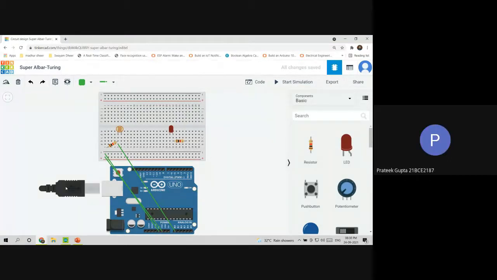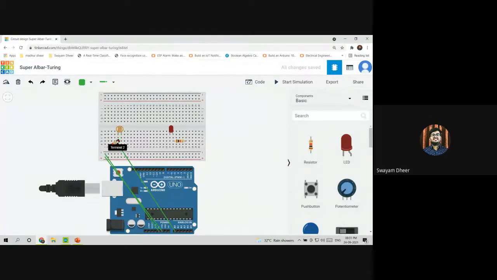Yes, Pratik. I was just asking that now we will connect the resistor to the 5 volt. Yeah, wait, I'll do that. Akansha was asking something. Can you just repeat if 5 volt is to be connected to the positive terminal or the negative terminal? Here I've connected the ground to the positive one. It doesn't matter, you can connect it to any. It will be fine if you connect 5 volt to positive and ground to negative, or vice versa. Okay, thank you.